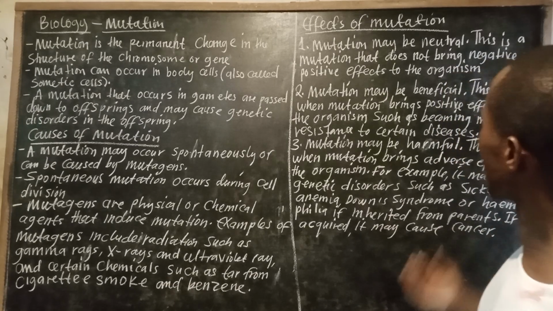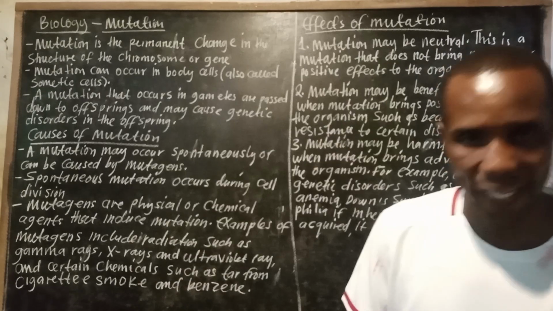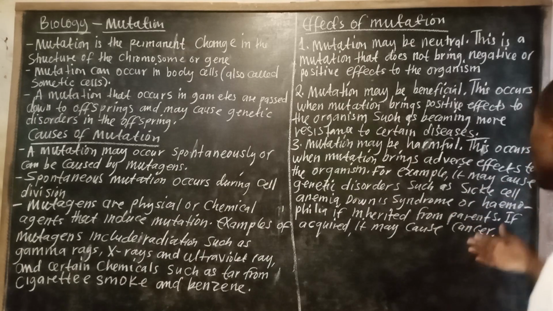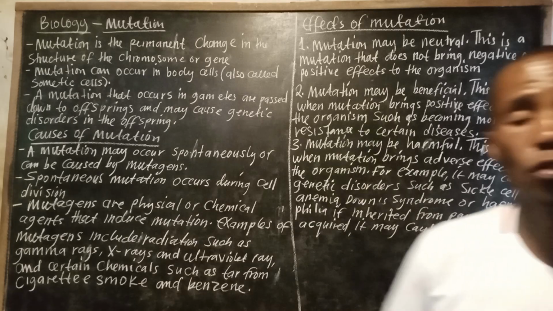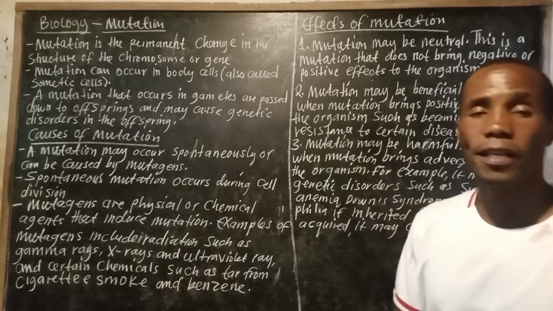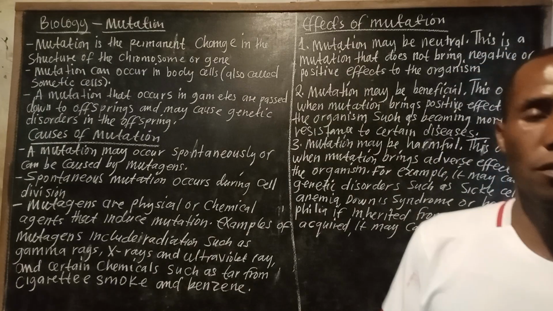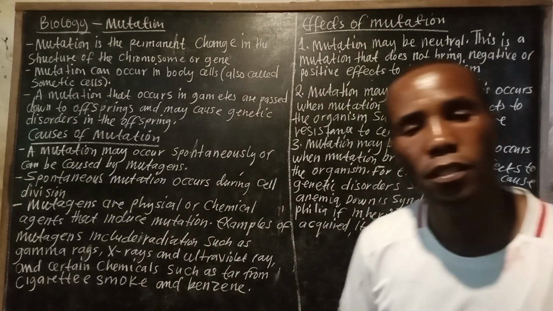This occurs when mutation brings adverse effects to the organism. For example, it may cause genetic disorders such as sickle cell anemia, Down syndrome, or hemophilia if inherited from parents. If acquired, it may also cause cancer.